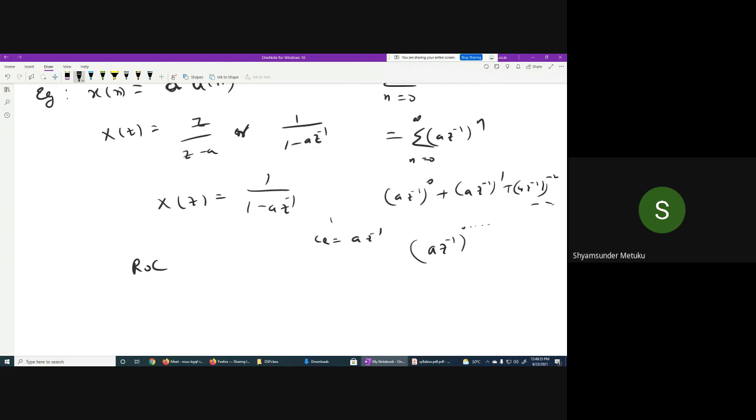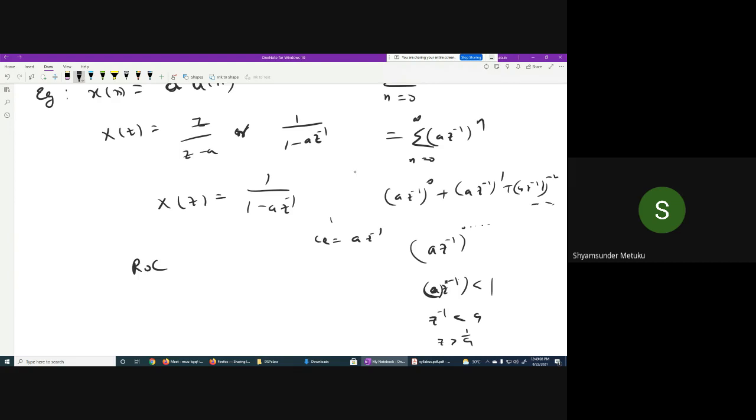Greater than 1 means it is decreasing. 2 power 1, 2 power 2, 2 power 3 will increase, no? So a z inverse should be less than 1, isn't it? So z inverse should be less than 1 by a, or z should be greater than a. Anything is okay.